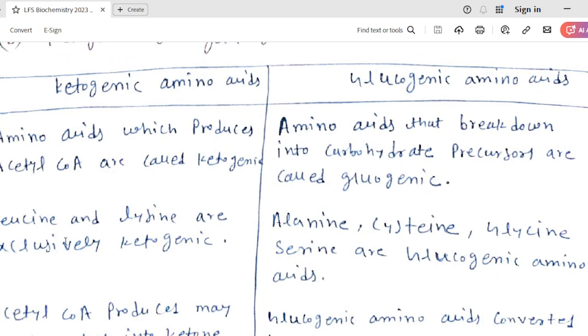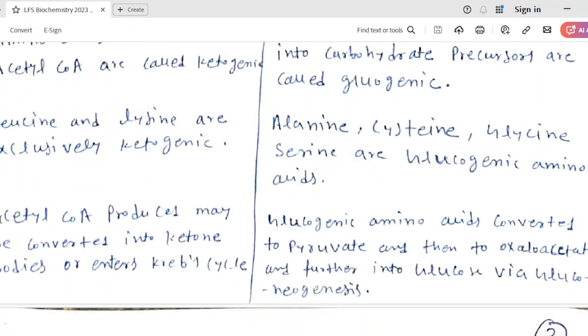Leucine and lysine are exclusively ketogenic. If they come into the picture, they will convert into acetyl coenzyme A. Alanine, cysteine, glycine, serine are glucogenic amino acids. Acetyl coenzyme A produced may be converted into ketone bodies or enter the Krebs cycle. Glucogenic amino acids are converted to pyruvate and then to oxaloacetate and further into glucose via gluconeogenesis. As we know, in gluconeogenesis, pyruvate is not directly converted into phosphoenol pyruvate. First it converts into oxaloacetate and then it is converted into phosphoenol pyruvate and then the further reactions of gluconeogenesis.